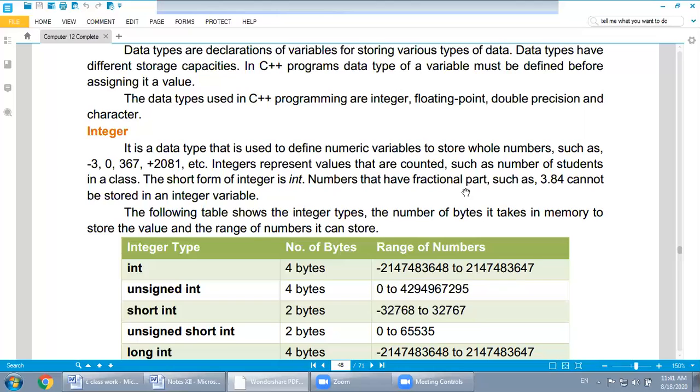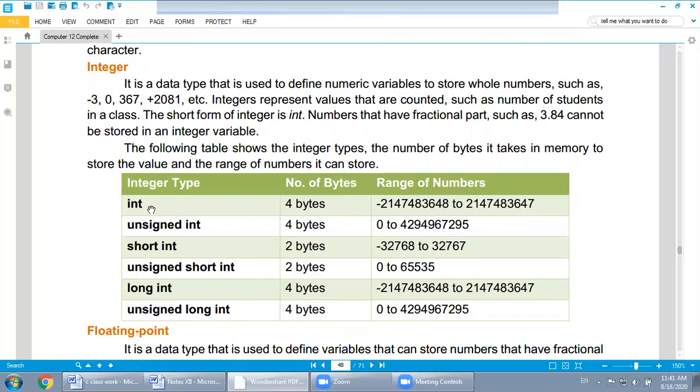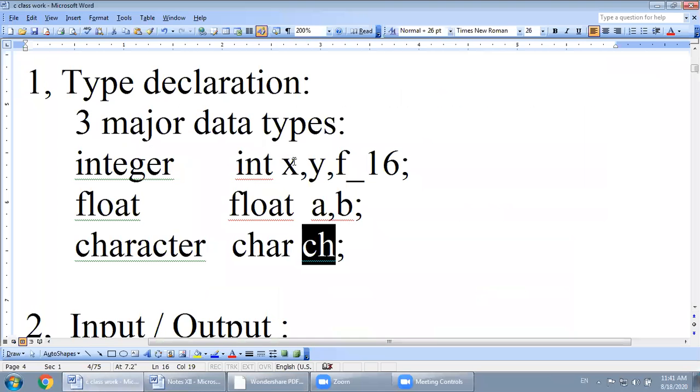Numbers that have a fractional part such as 3.84 cannot be stored in an integer variable. We have already discussed this, so this is the definition. The following table shows integer types of variables in our computer memory. Watch over here: int x, int y, int f16.